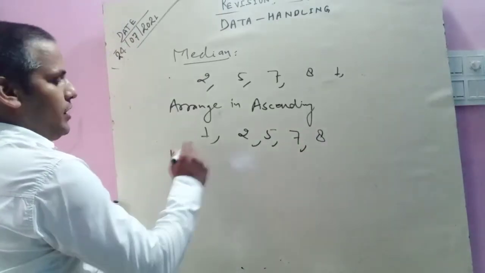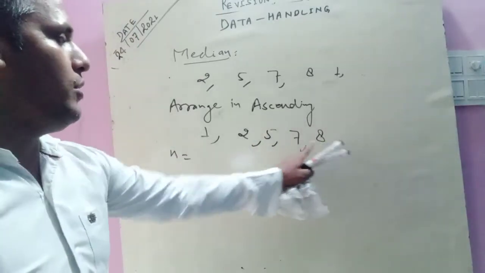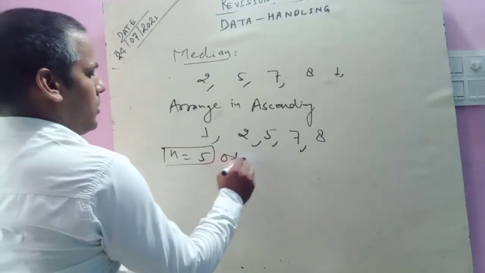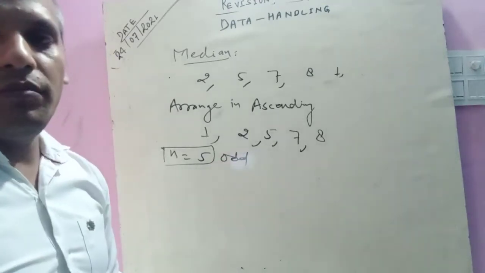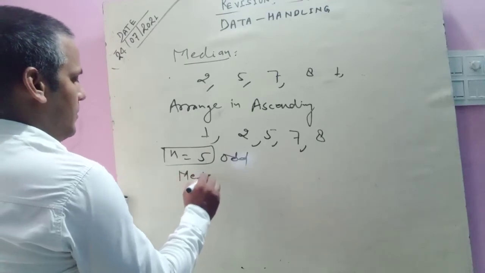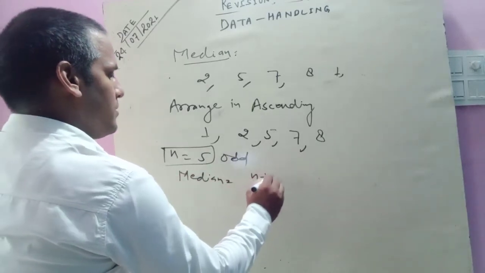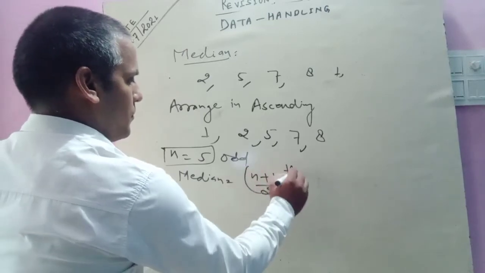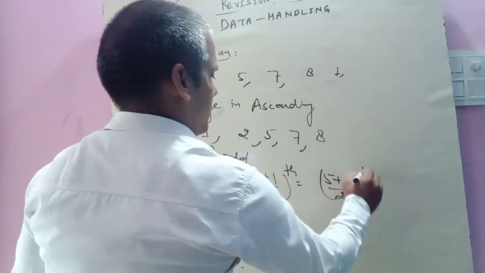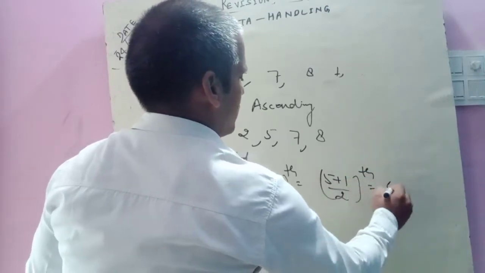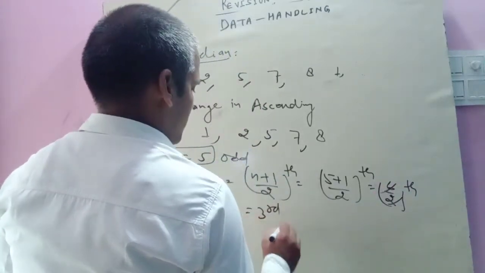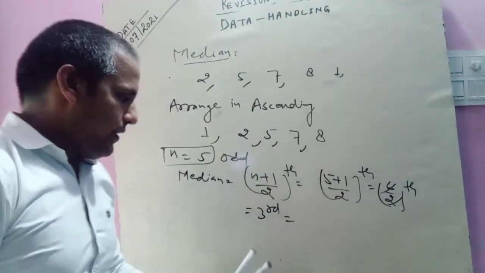Then count the total number of data: 1, 2, 3, 4 and 5, so n is equal to 5. It means it is the odd term. Then we use the formula for the median: the n plus 1 upon 2th term. The value of n is 5, so 5 plus 1 is 6, upon 2. It means the third term.